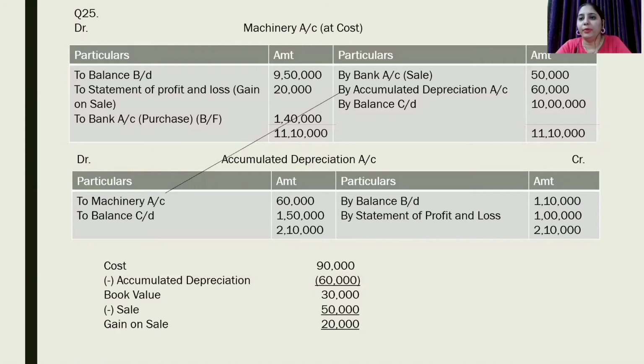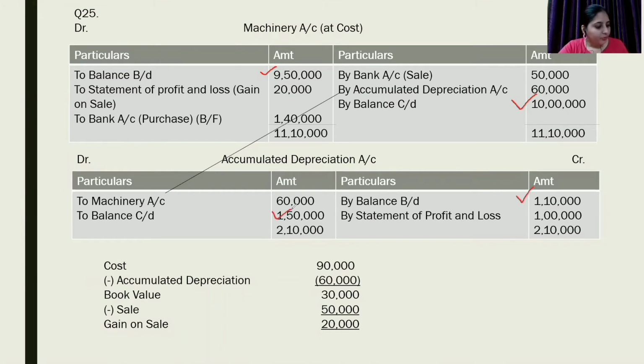So first of all, before calculating cash flow from investing activity, we have to prepare machinery account and accumulated depreciation account as well as patent account. Let us first prepare machinery and accumulated depreciation account. We are given opening balance of machinery 9,50,000. Closing balance of machinery is 10 lakh. Accumulated depreciation opening balance is 1,10,000 and closing balance is 1,50,000.